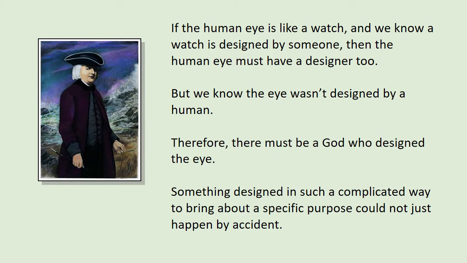So that is his basic argument: a human eye is complicated, it has a purpose, and we know things that are very complicated and fit together in a complicated way and have a purpose are designed by someone. But we know the human eye wasn't designed by a person. We can't find a person who's the designer of the human eye. So it must have been designed by God. There must be a God who created humans and created the world and created our eyes for the purpose to see.